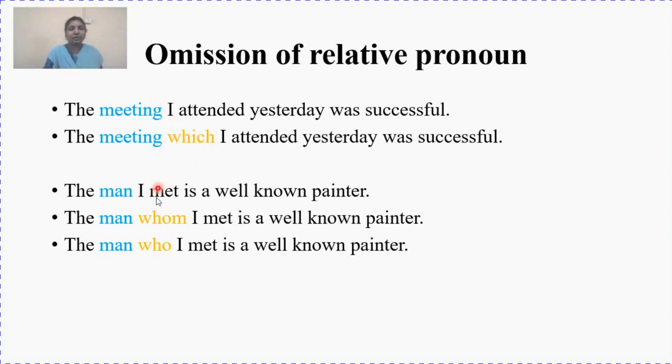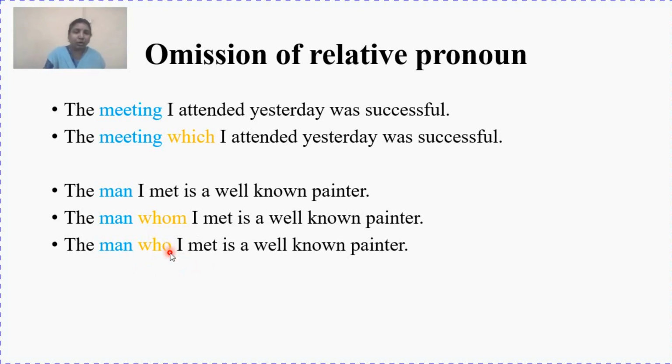The next example is, the man I met is a well-known painter. Again here I can omit the relative pronoun and the sentence is correct. But if I have to use a relative pronoun, I can write either the man who met is a well-known painter, or the man whom I met is a well-known painter.